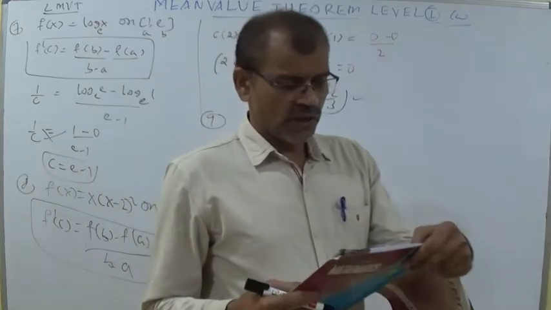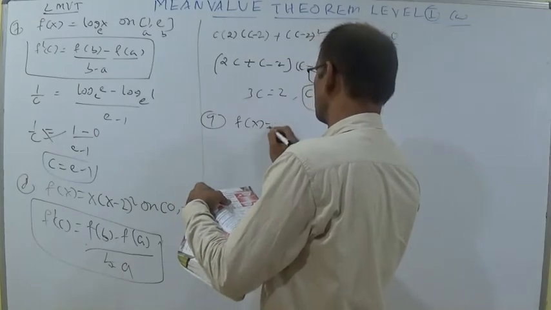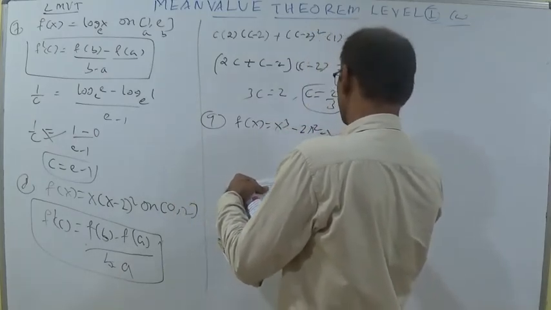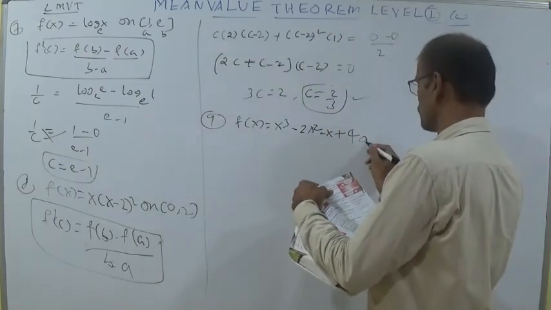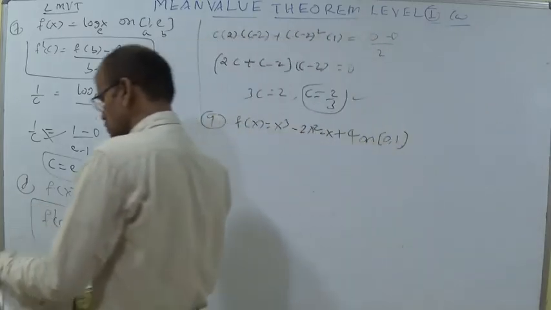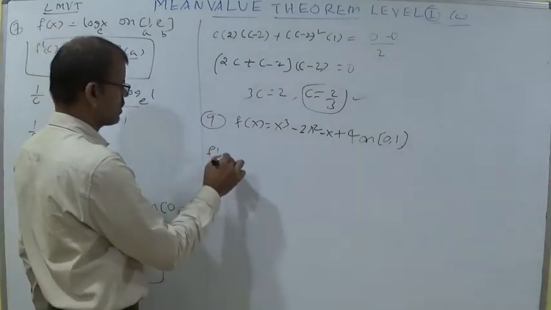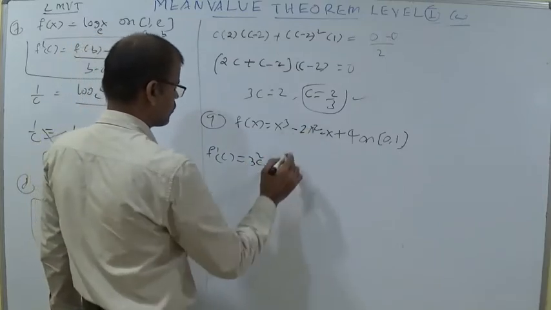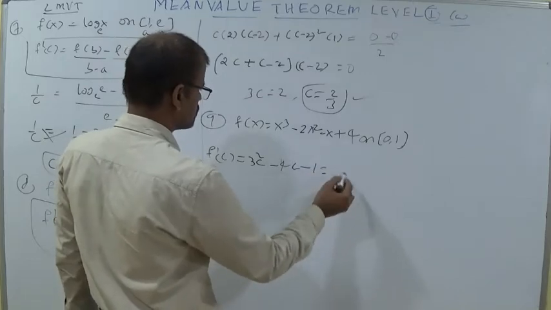Ninth one. The value of c of Lagrange's mean value theorem, f of x is equal to x cube minus 2x square minus x plus 4 on the closed interval 0, 1. In between 0 and 1 you should calculate the value of c. So directly calculating the derivative, f dash c is equal to 3c square minus 4c minus 1.